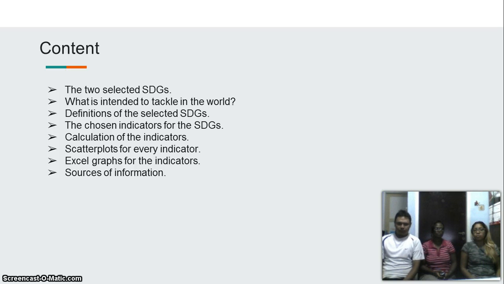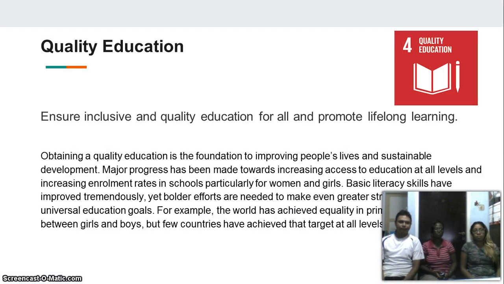the two selected SDGs, what is intended to tackle in the world, definitions, the chosen indicators, calculations, scatter plots, the Excel graph for the indicators, and source of information. I will begin with quality education.